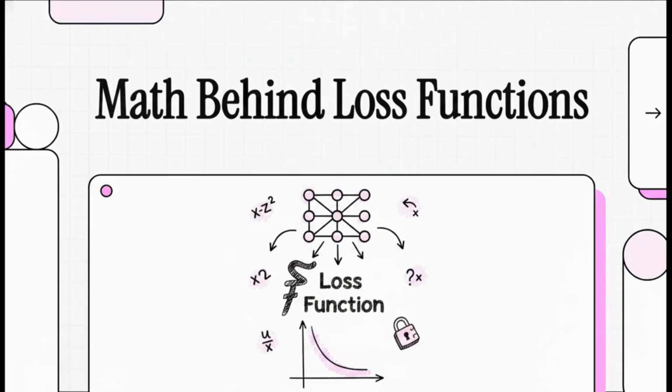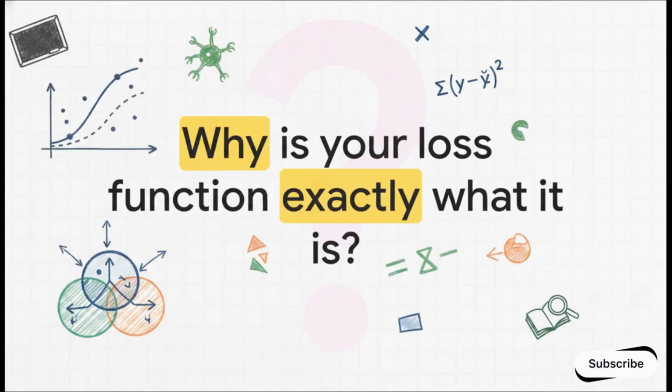Welcome to the Explainer. Look, if you build neural networks, you probably spend your life optimizing loss functions, right? You import them, you minimize them, and honestly, you completely trust them. But today, I'm going to show you exactly why you've been doing it this way all along. We're going to deconstruct the tools you use every single day to uncover the rigid, undeniable mathematical laws that are actually governing every single model you train. So let's just dive right into it.